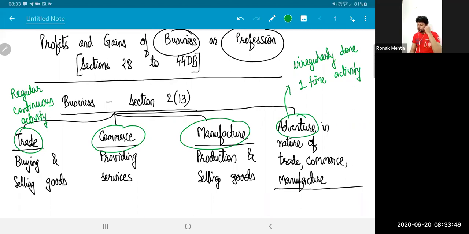So the definition of business not only covers regular activities, but also activities done seasonally, once in a year, maybe once in 3 years. If you have the intention of earning profit, that is called doing business.